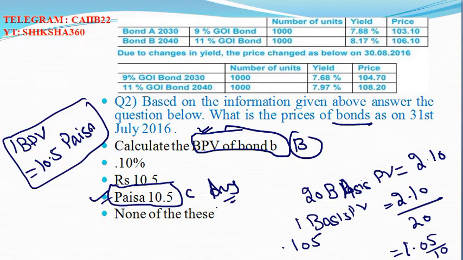1 basis point in the case of bond B is equal to 10.5 paisa. So option number C is the answer here. Now move to question number 3.